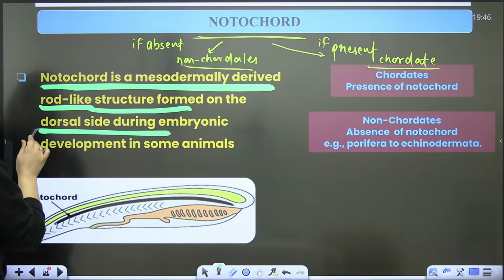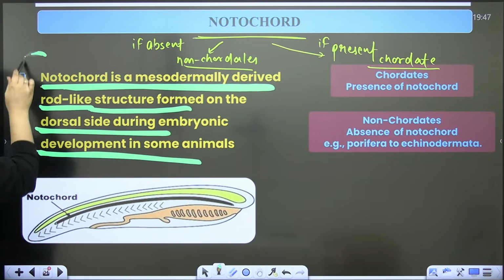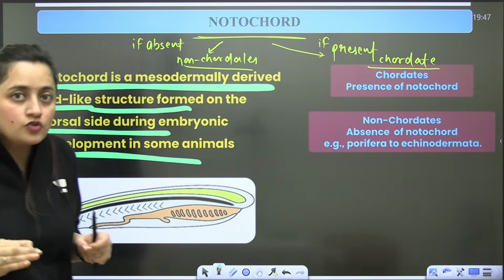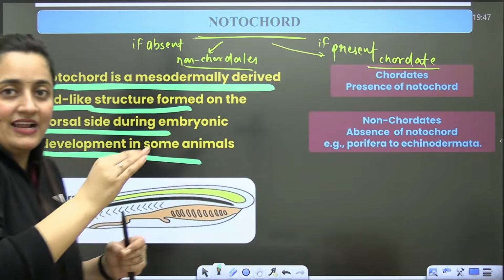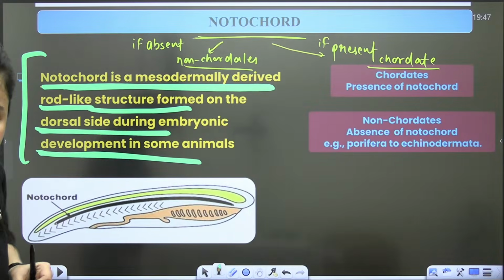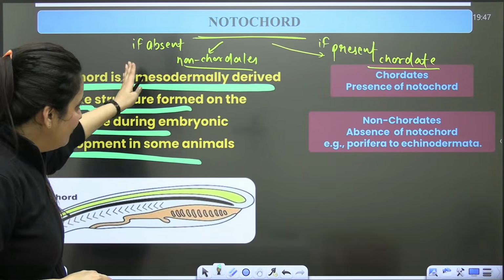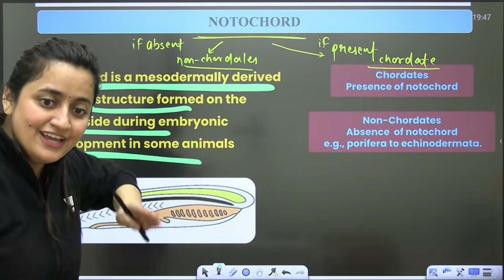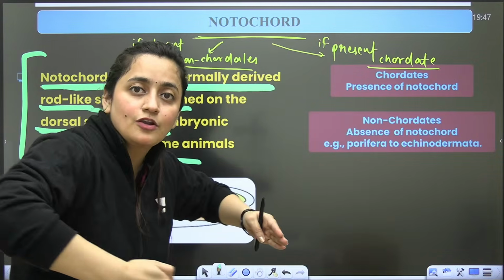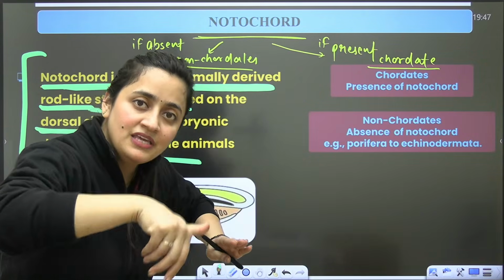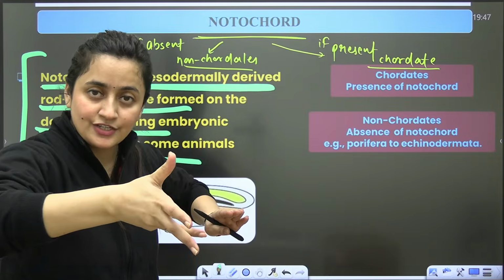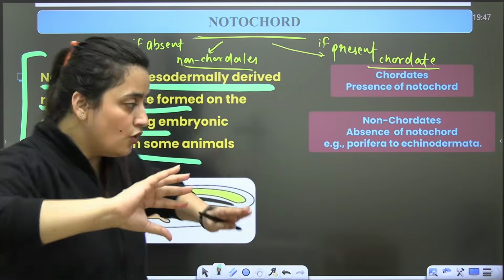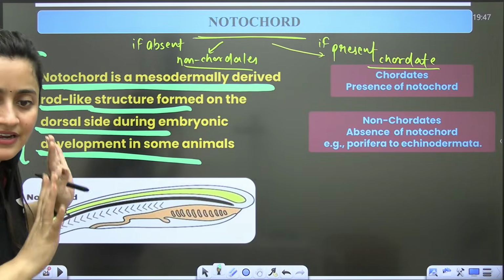So during embryonic development, the notochord is a mesodermally derived rod-like flexible structure present on the dorsal side. If the notochord is present in the life cycle of an organism, it can be in the embryonic stage or in the adult stage or in both. So at least it should be there in their lifespan.